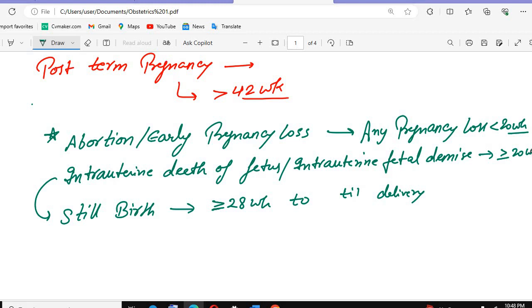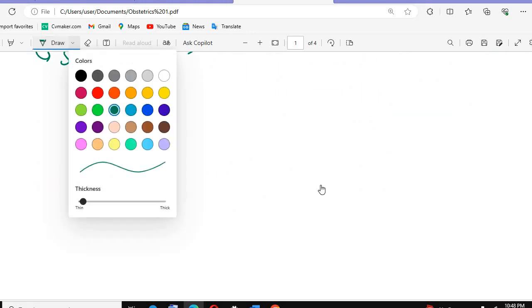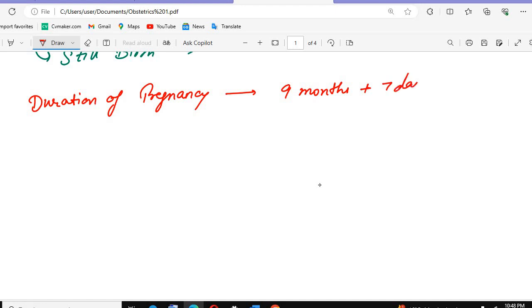Okay, I hope every one of you already knows the duration of pregnancy. Sometimes they can ask you, or it should be known by everyone, what is the duration of pregnancy. When we talk about the duration of pregnancy, we know it in months. In months, it will be 9 months plus or minus 7 days.